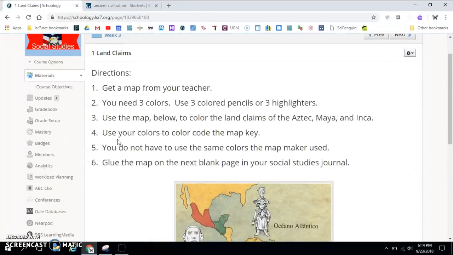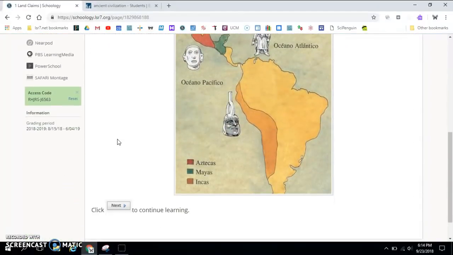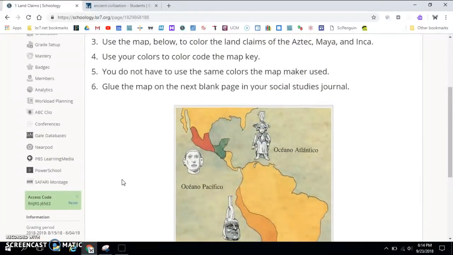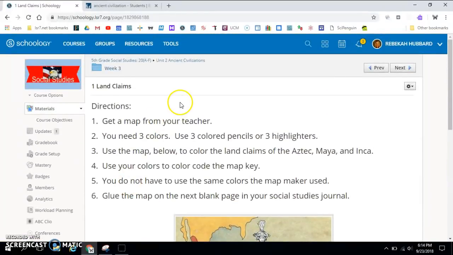I want to give you a reminder that in order to move through your work, you use the Next button, making sure that you take time and read the information and follow the directions on each page. Remember, as I'm doing the preview, I go quickly so that you can see what's in the week work. You will take your time reading and learning.